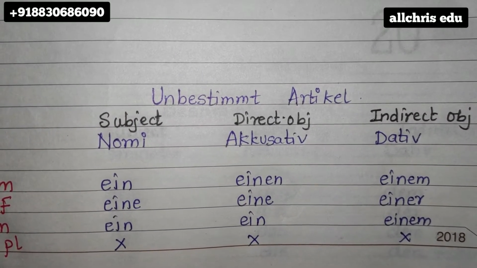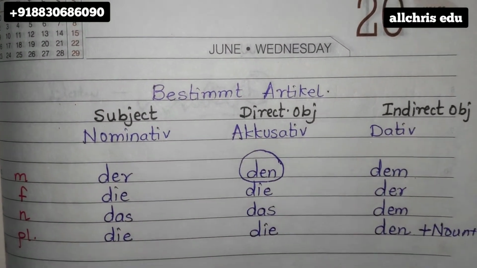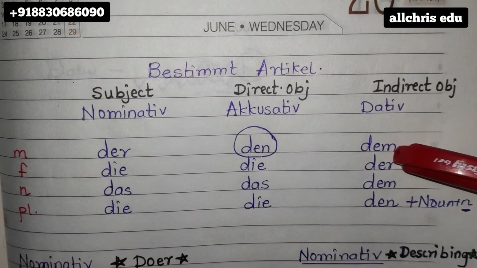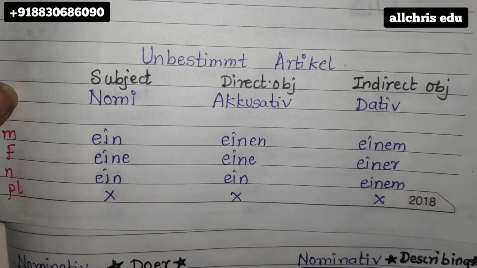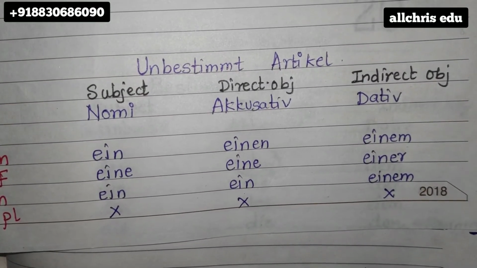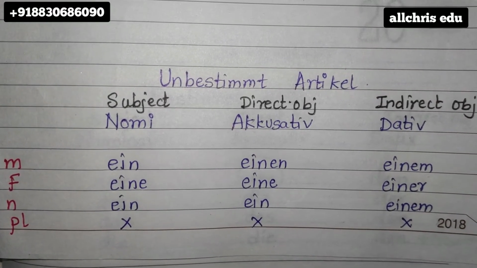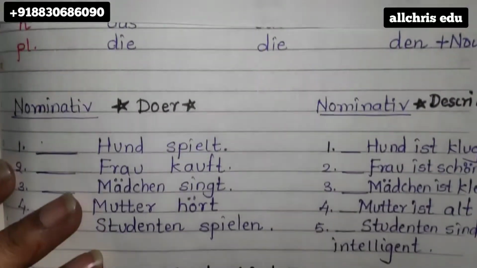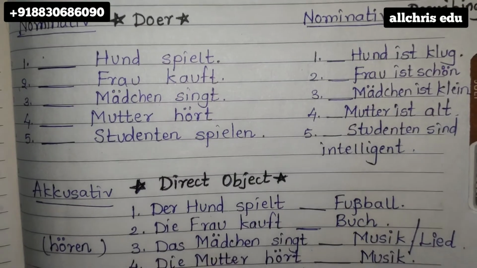If you observe carefully the previous bestimmt article chart, they are also ending with the same alphabets. Now what you all are going to do is, on your new page, copy this unbestimmt article chart as it is in your classwork notebook, and then write down the examples over here, one at a time.